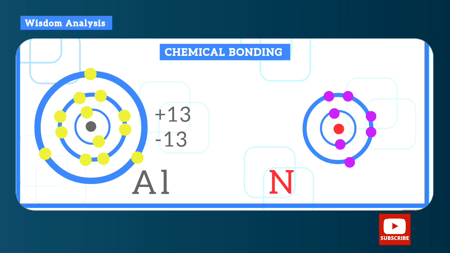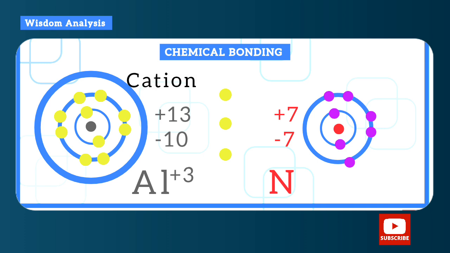Now, for nitrogen, the charge of protons is 7, charge of electrons is minus 7. But now, as aluminium loses 3 electrons, it makes the charge of the electrons drop to minus 10, making the total charge plus 3. So aluminium has become an ion of the charge plus 3, therefore a cation.